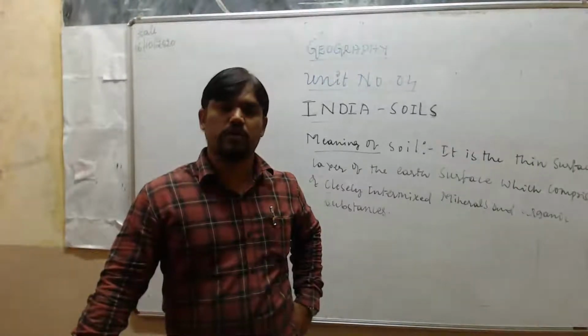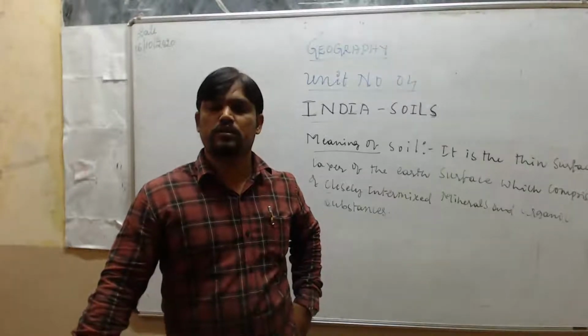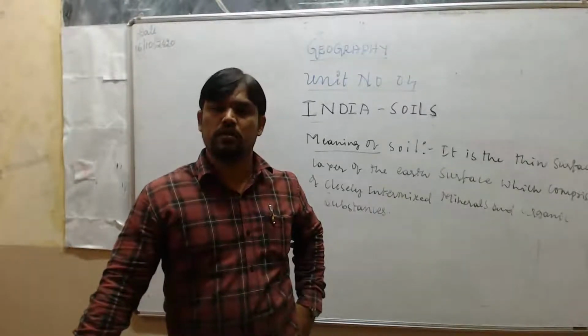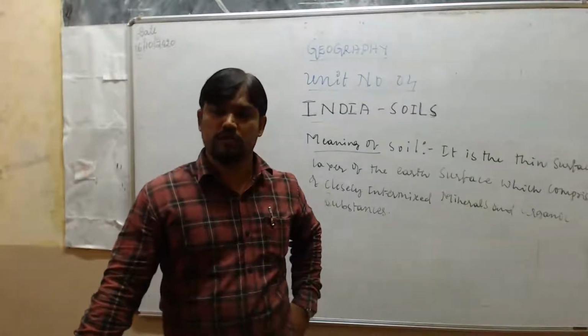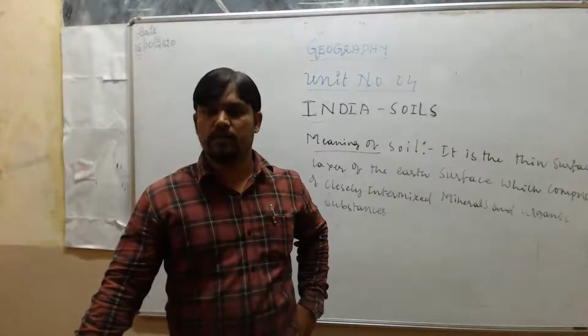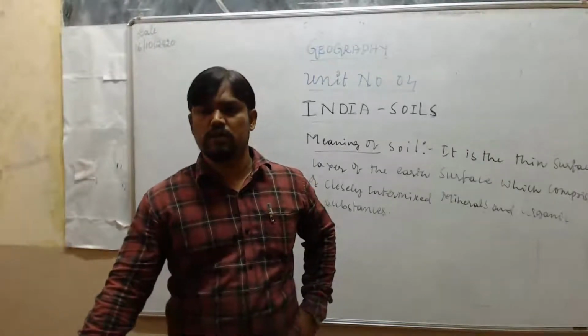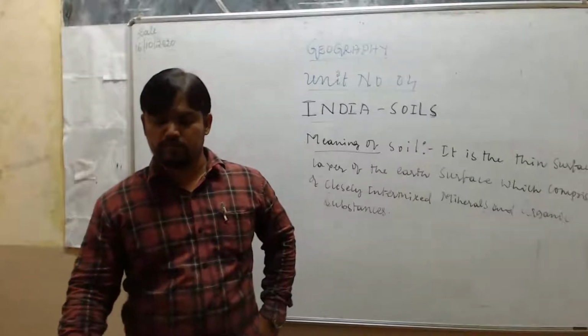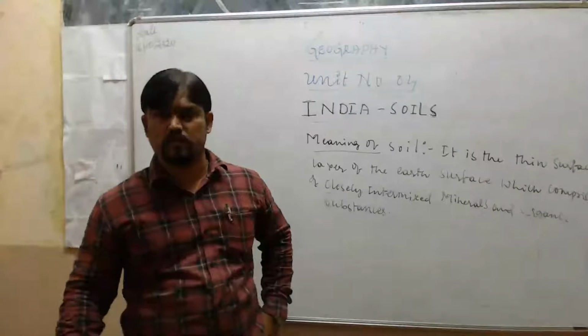Why is agriculture called the backbone of the country? Because in India more than 65% of Indians depend on agriculture. Their main occupation is agriculture. So that's why agriculture is called the backbone of the country. Also it contributes more to the national income.